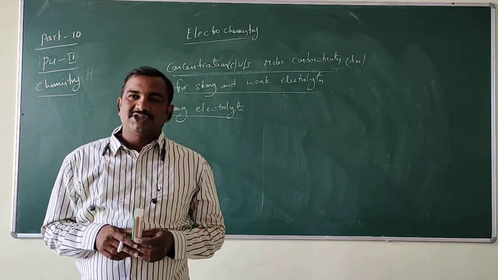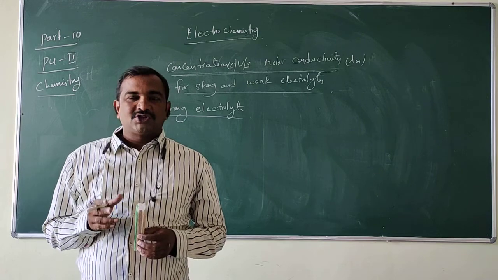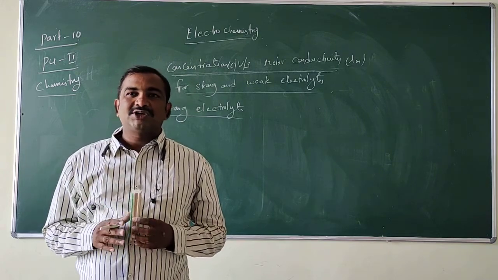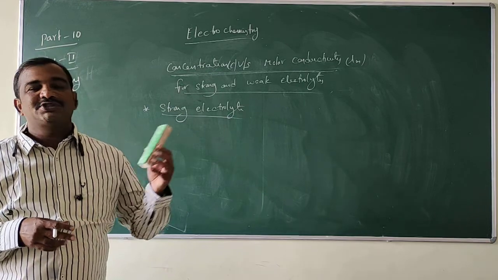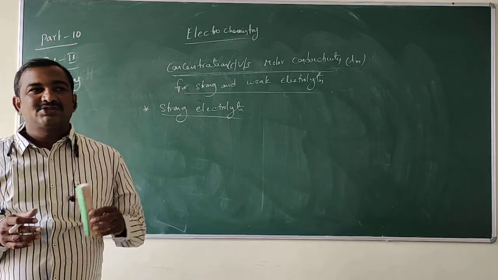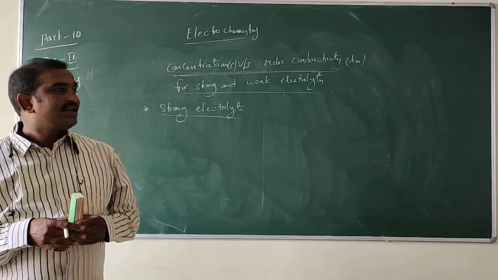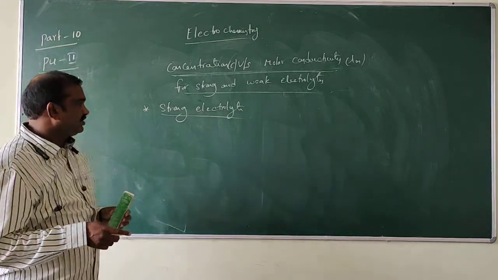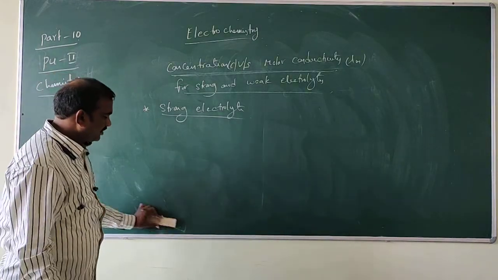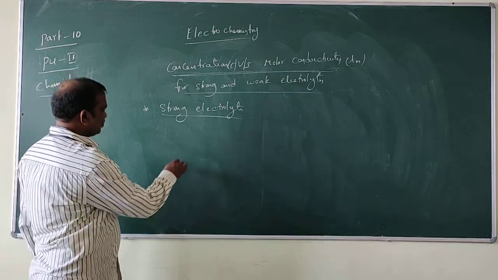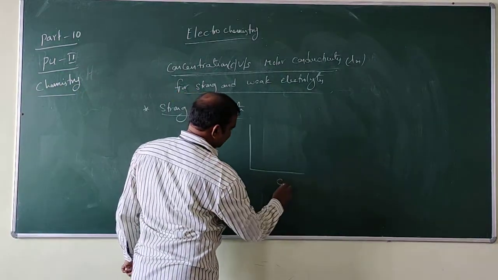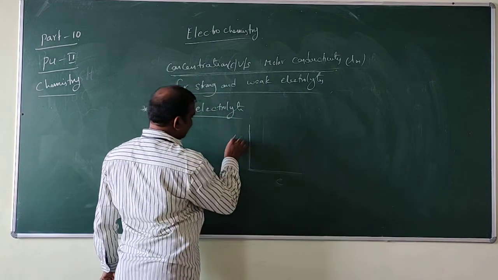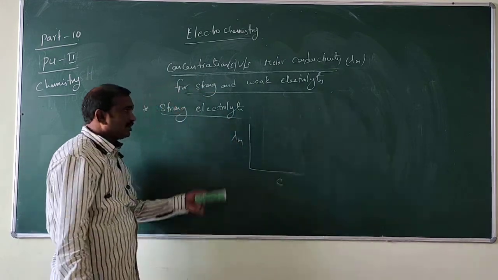Examples of strong electrolytes are salts, the best example, because they are easily converted into cations and anions. So if you draw the graph like this, this is the concentration C and here lambda m, molar conductivity.